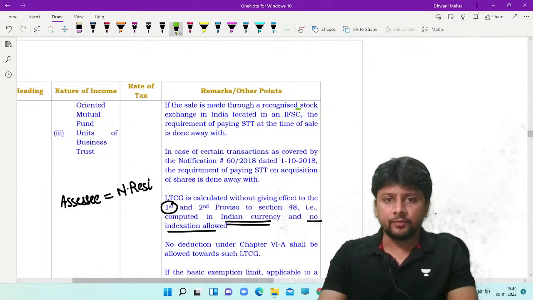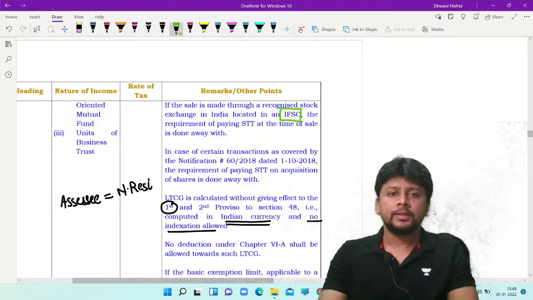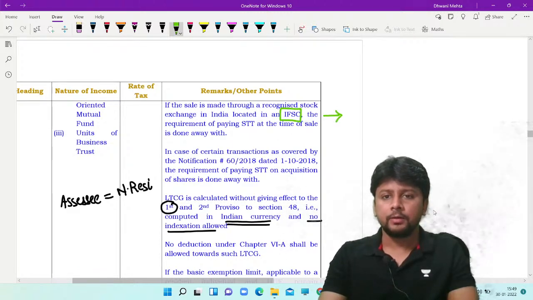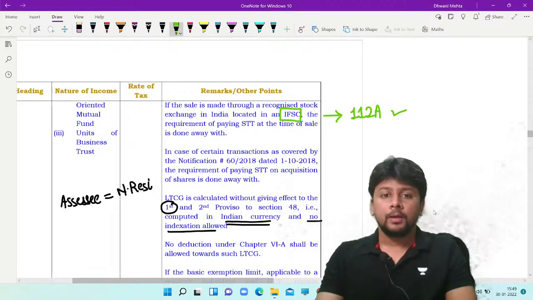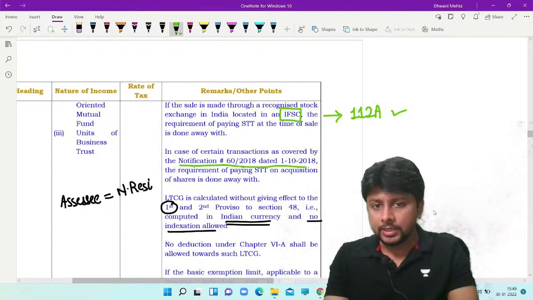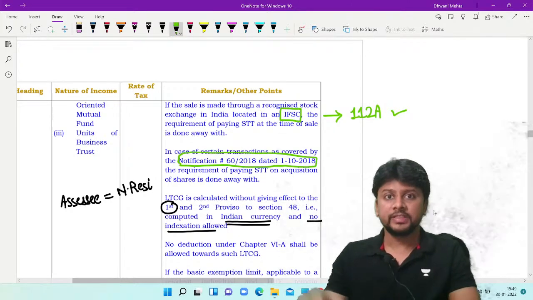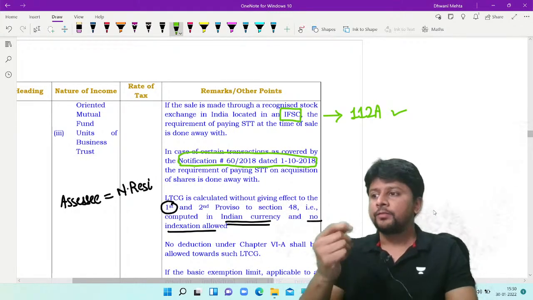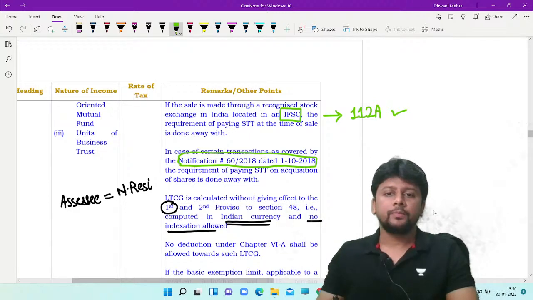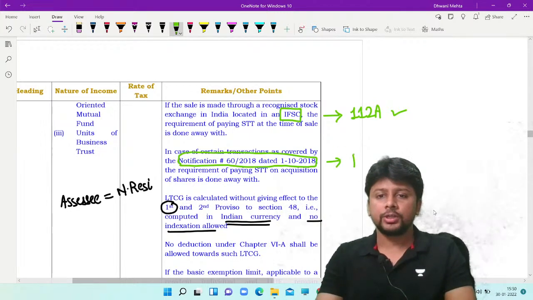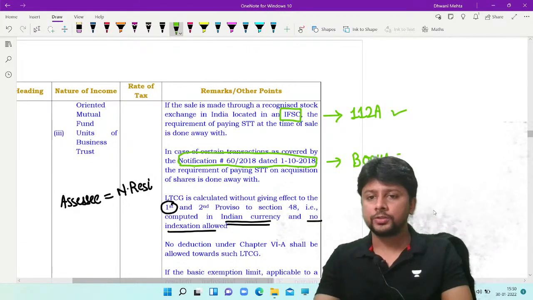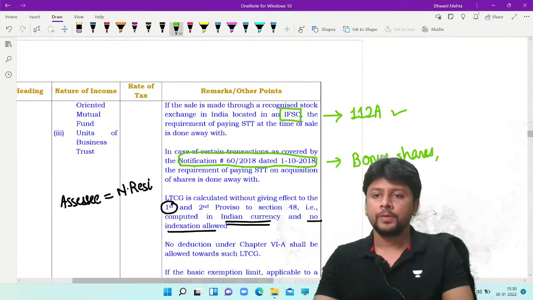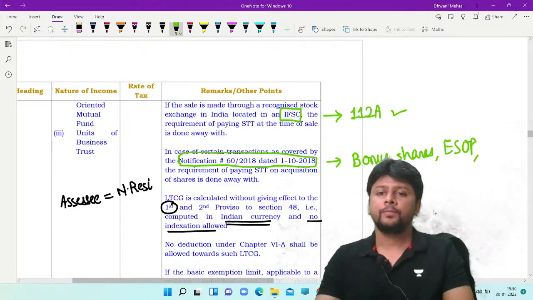Same relaxation that if you are located in an IFSC, there is no need to pay STT at the time of sale, but yet section 112A will continue to apply. Government came out with a notification in 2018. It said, okay, there are certain situations, there are certain transactions where genuinely it is not possible to pay STT at the time of acquisition. Example, when bonus shares are acquired, when ESOP securities are acquired, when the company allots right shares,